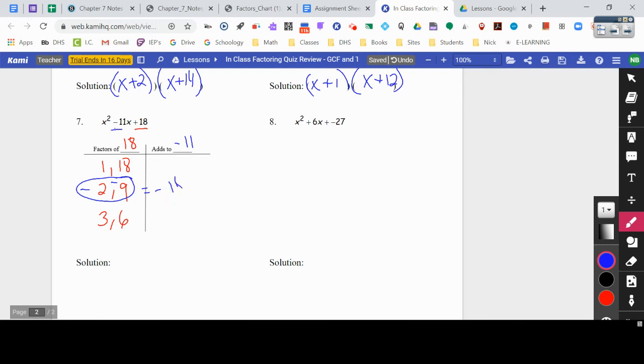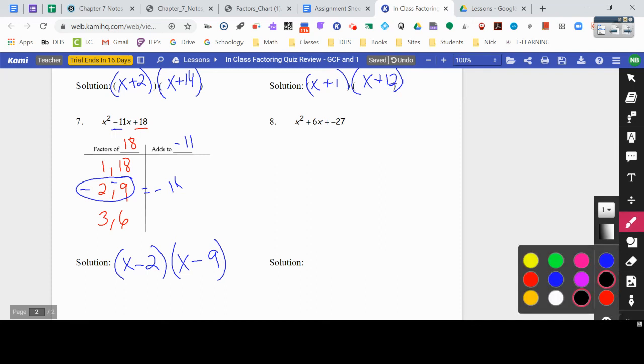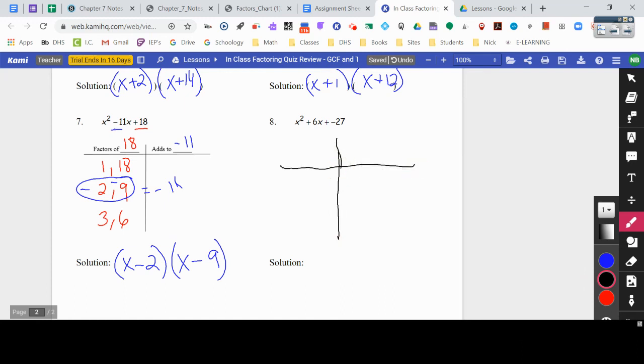Perfect. All right, and now here I'm going to ask you to make your own parentheses to get a little practice here. So parentheses x minus 2, parentheses x minus 9. All right, and our last one here, we don't even have the chart here. Mr. Bass was asking you to do a little bit more for number 8 here, but we can just make a simple little t-chart. A couple of horizontal lines and a vertical line will make up our little t-chart. So I want to find factors of my last term, right? Numbers that multiply to negative 27 and add to a positive 6.